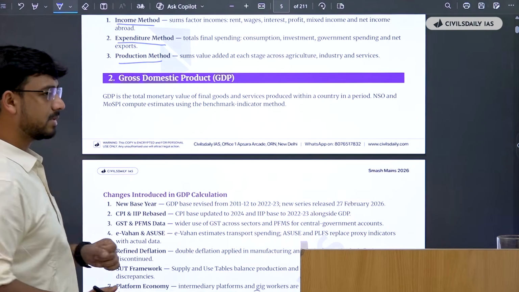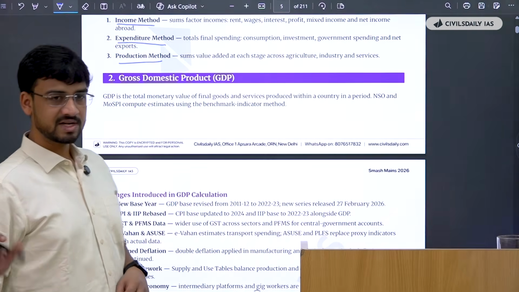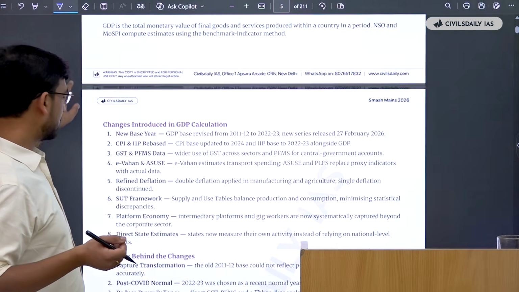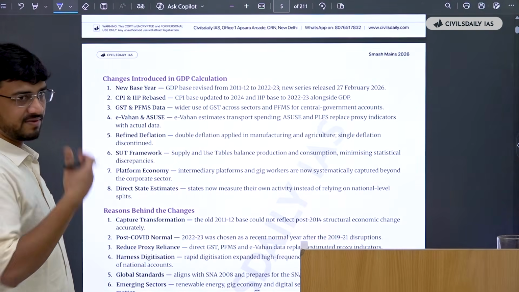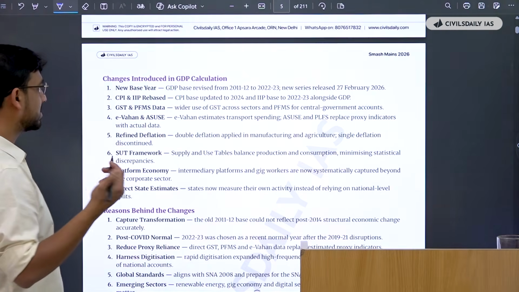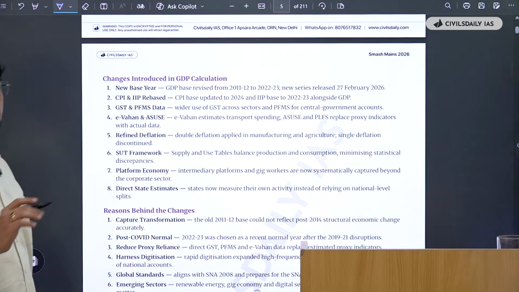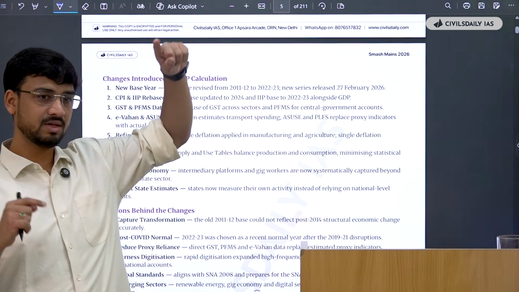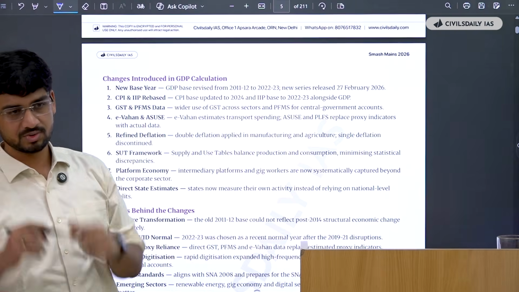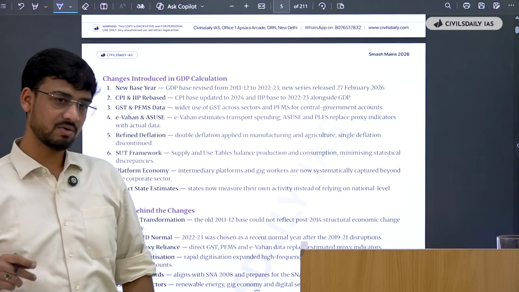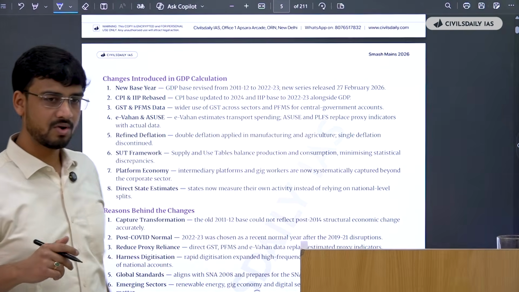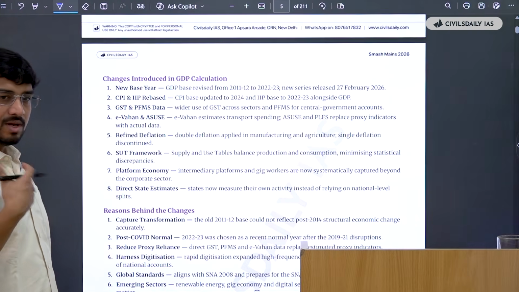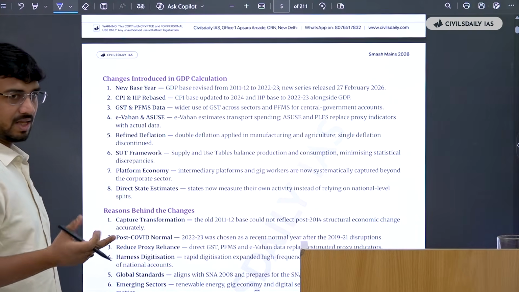Same for GDP. Say there's a question: what is GDP? Analyze its significance in India's growth story, or its significance in understanding how the different GST calculation mechanisms are affecting it. So in that you can use these notes directly. Say, what are the recent changes? Now you don't have to go anywhere to find what the exact changes are. They have written this big article on what changes were introduced, then you have to make 1, 2, 3, 4 points out of it for your own benefit. They have done it already for you. What you have to do is use these notes very nicely, use them in your answer as it is, to make your point in the answer copy.